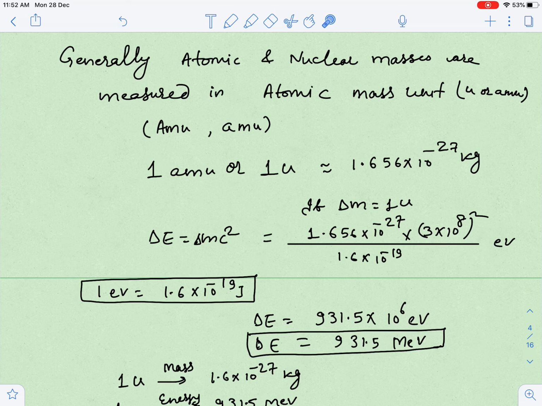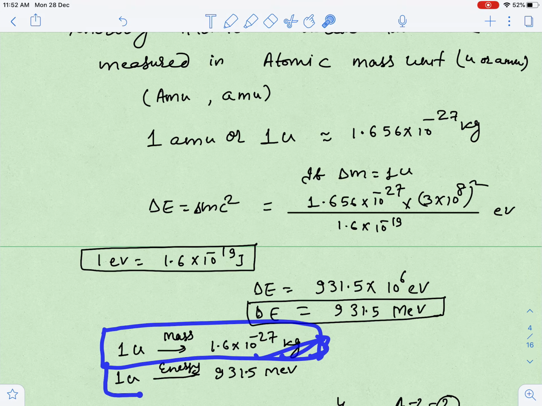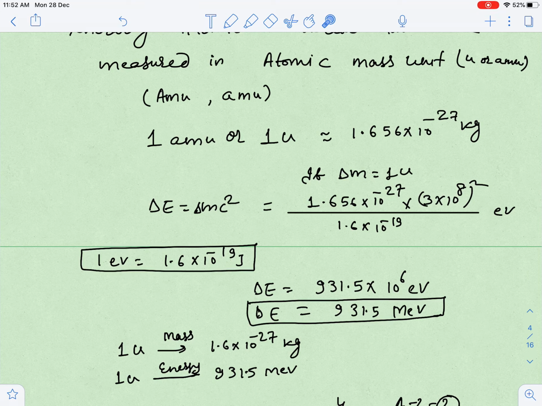Why am I telling you this value to remember? Because when you have to convert 1 u into energy, you only multiply by 931.5 million electron volt, or 931.5 into 10 to the power 6. So I have just given the summary, guys. 1 u can be written as the mass of one atomic mass unit, 1.66 into 10 to the power minus 27 kilogram, which is roughly a proton's mass, and the energy corresponding to this is 931.5 million electron volt.